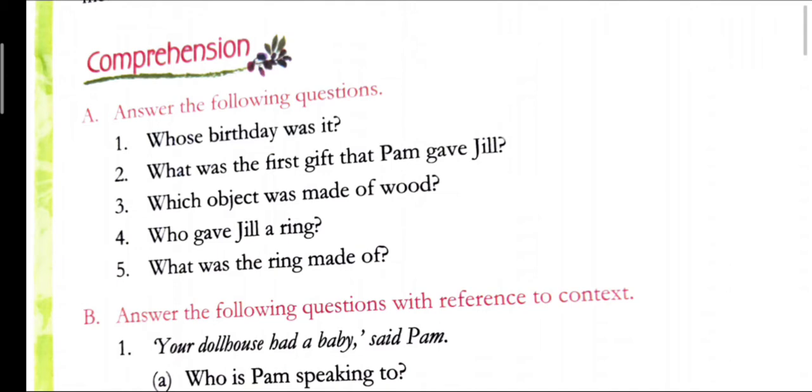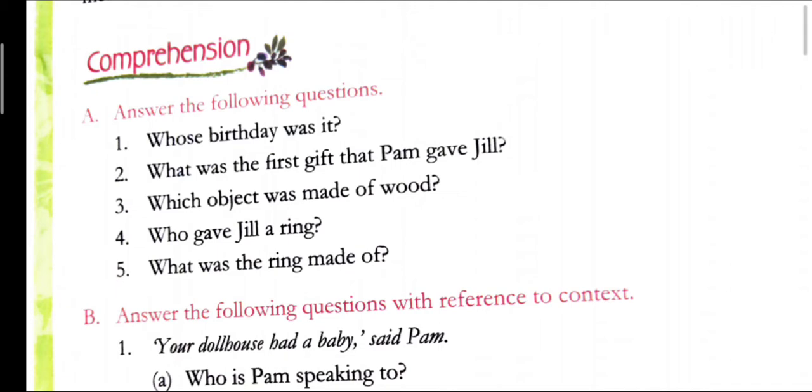First one is, whose birthday was it? It was Jill's birthday. What was the first gift that Pam gave Jill? A tiny dollhouse. Which object was made of wood? The wooden bowl was made of wood.